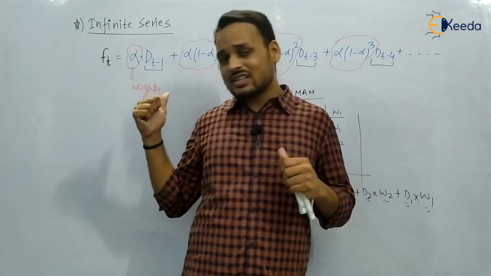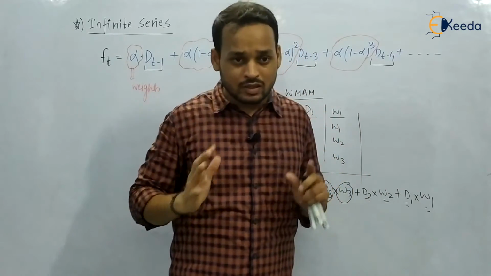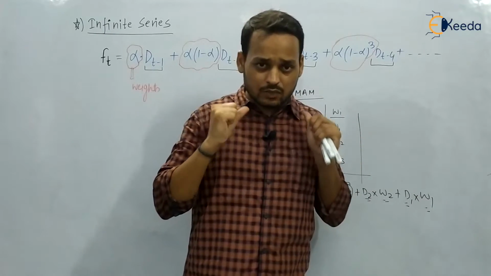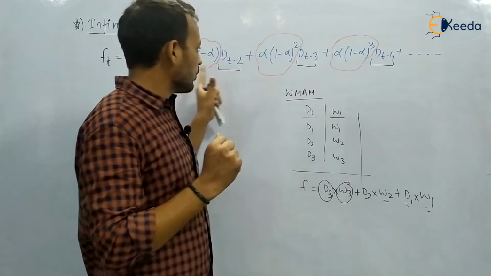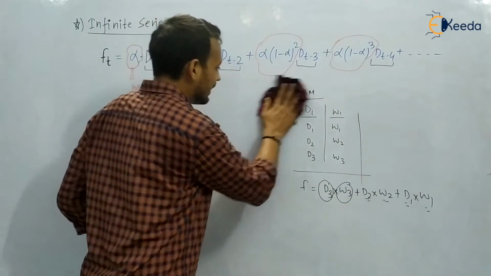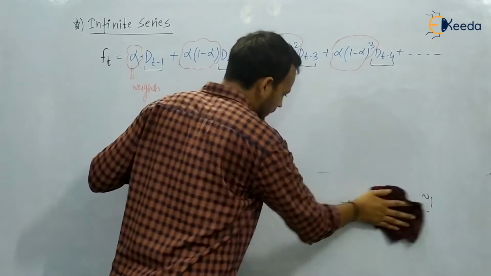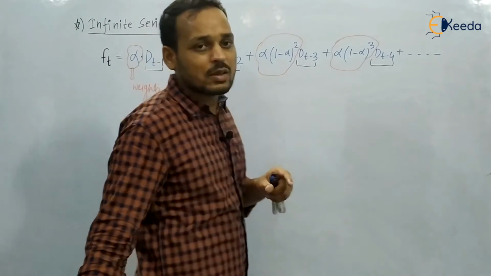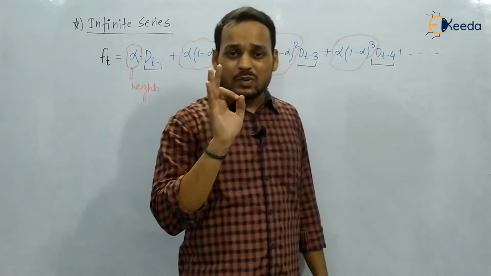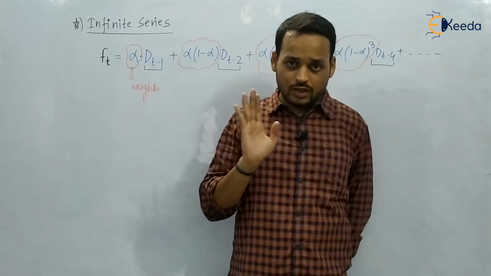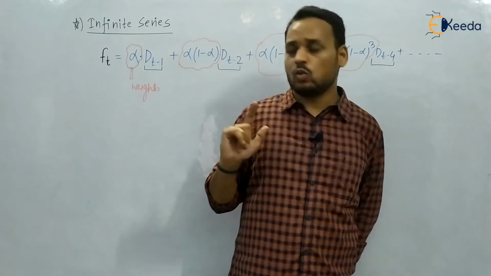But in this case we are considering each and every past record. Look here, we have provided weights to each and every past record. It means that in the ESM method, each and every demand data is provided with individual weights. No demand data is excluded.